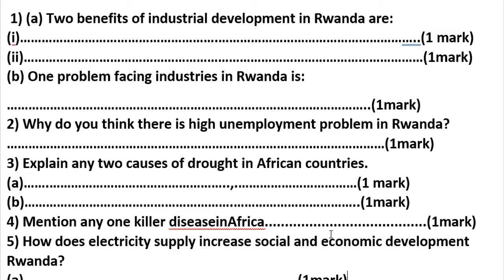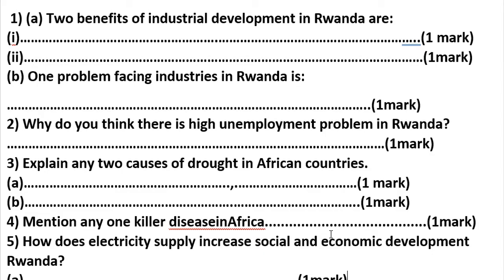Number 3. Explain any two causes of drought in African country. Here we can say deforestation, bush burning, overgrazing.